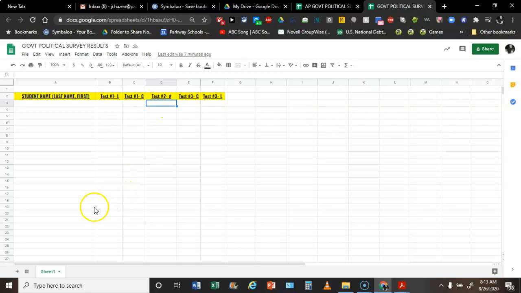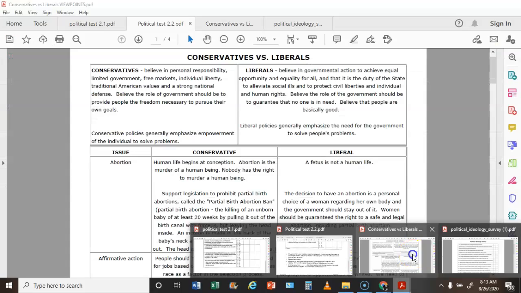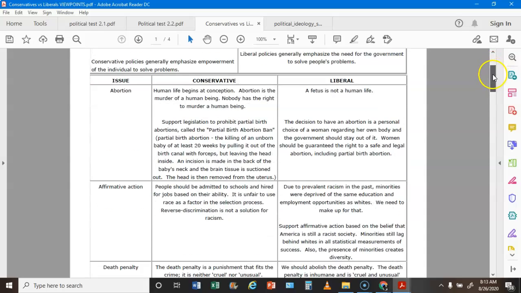And now finally, we have a third test. On this one, it's going to look like a chart. And on that chart, you are going to have a number of issues on the left side. And then for each issue, you're going to have what the conservative view is and what the liberal view is.